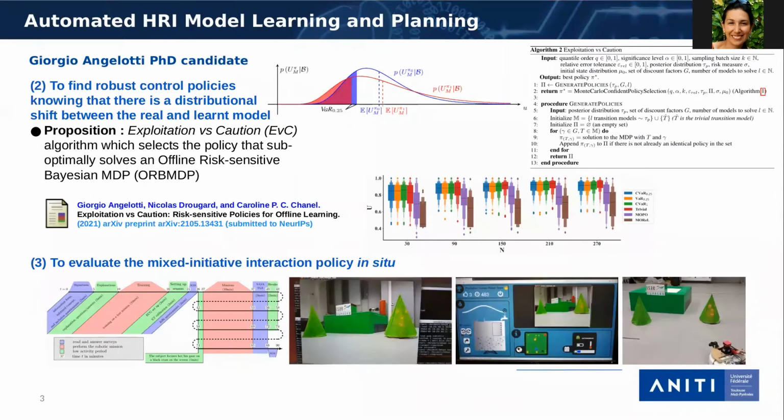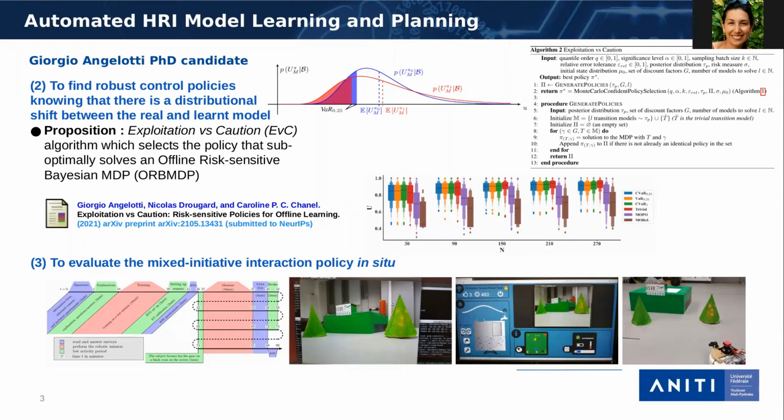Let's now suppose that such interaction model could be approached. The next step is to compute a robust policy for this model. The idea is to search for a risk-sensitive policy. Here, we talk about the risk of applying a policy that, when maximizing an average gain, may achieve poor results when applied to the real system.